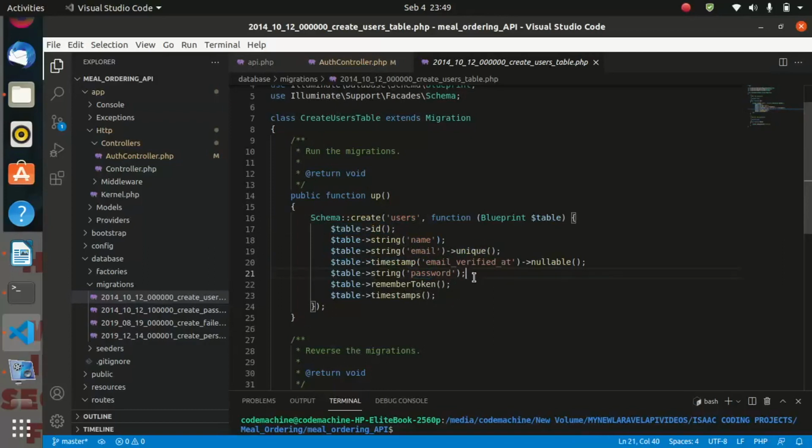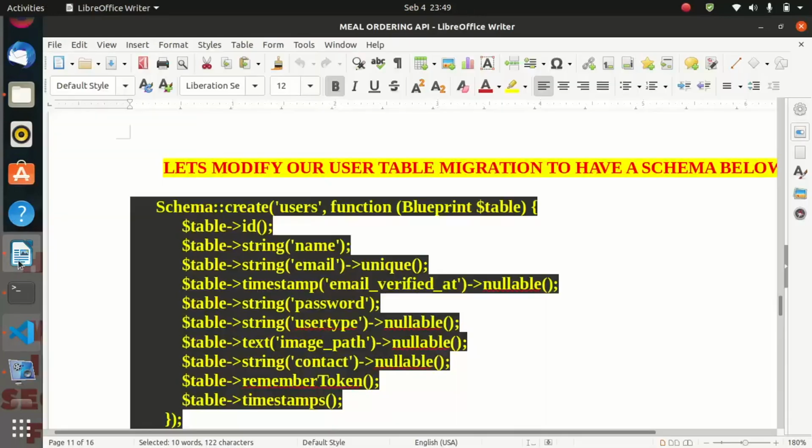But remember, we need three extra fields. That is the user type, the contact, and the image path. So let us go ahead and add these three fields to our schema.